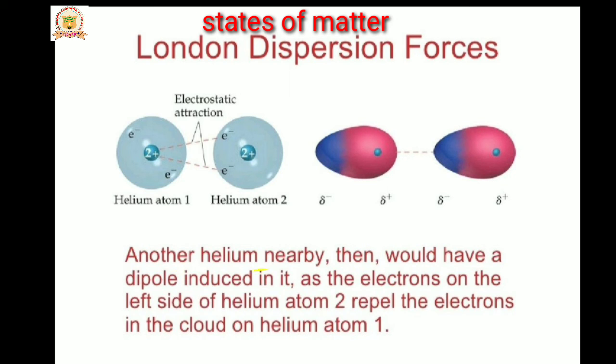Here, when another helium atom is nearby, it will have a dipole induced in it. The electrons on the left side of one helium atom repel the electron cloud of the other helium atom. That induces an electrostatic attraction between the two non-polar molecules.